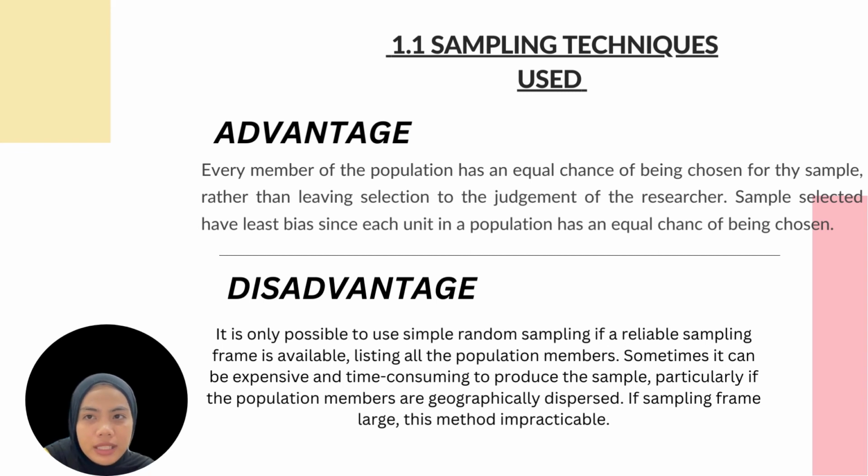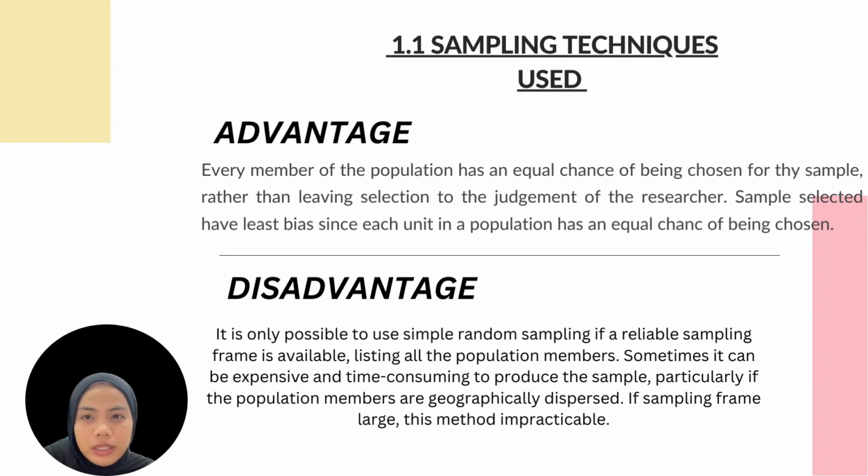rather than leaving selection to the judgment of the researcher. Samples selected have the least bias since each unit in a population has an equal chance of being chosen. Disadvantage: it is only possible to use simple random sampling if a reliable sample frame is available.